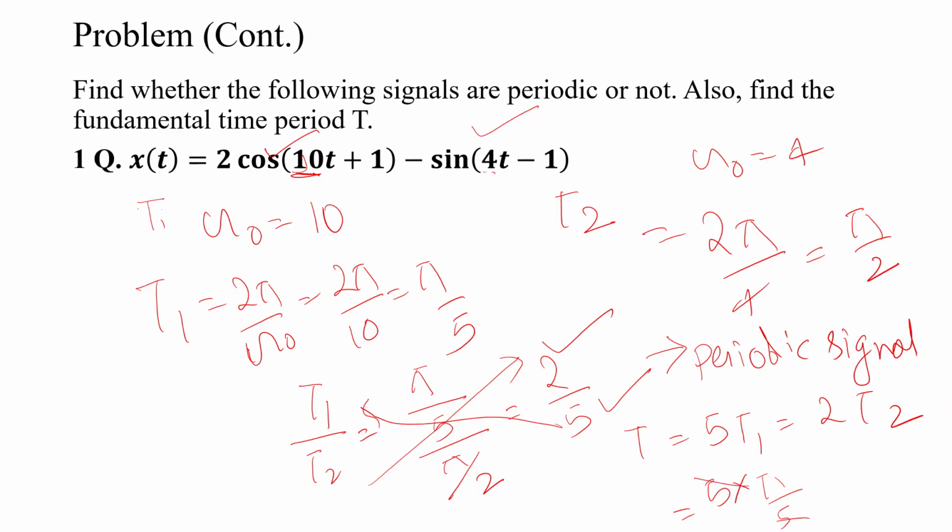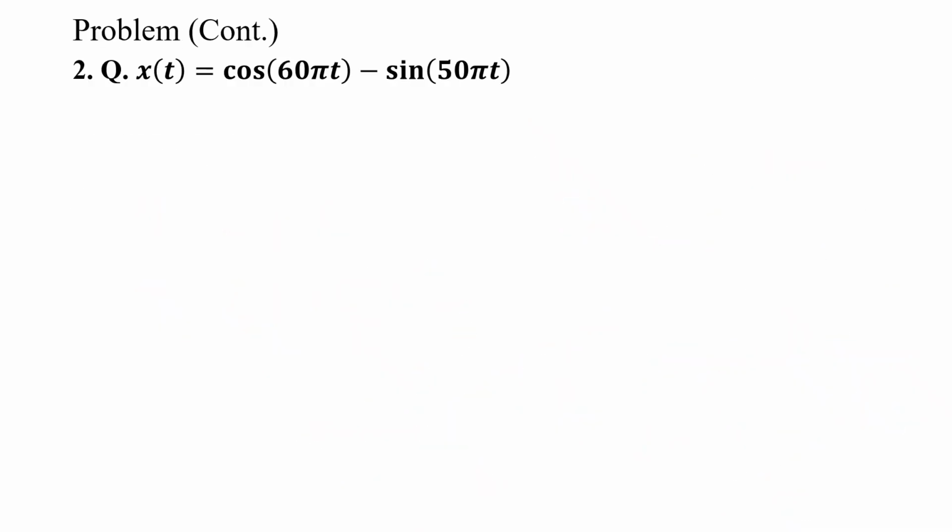So it is 5. Fundamental period is pi. Similarly, you can do it by multiplying T2 also, you will get the same answer. Okay. Similarly, I am going for the next question. This is also given a cos wave and a sine wave. Cos and sine means it is surely periodic.